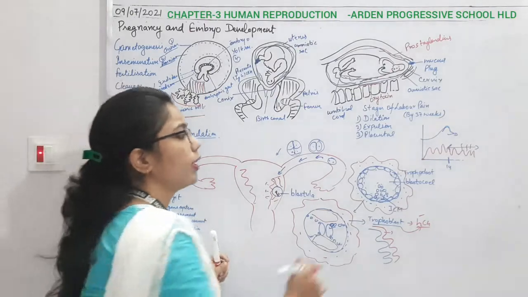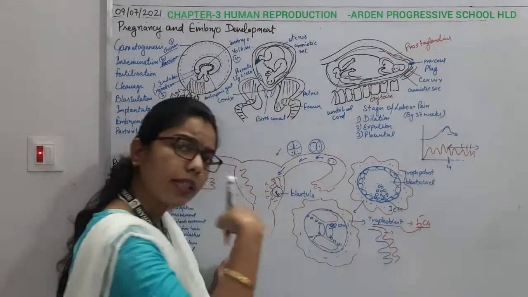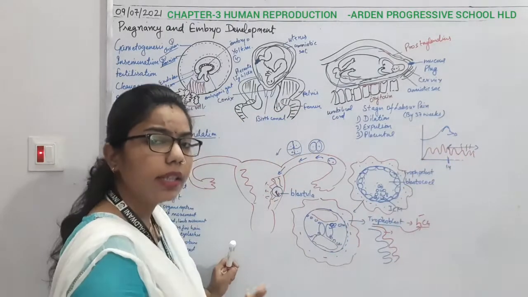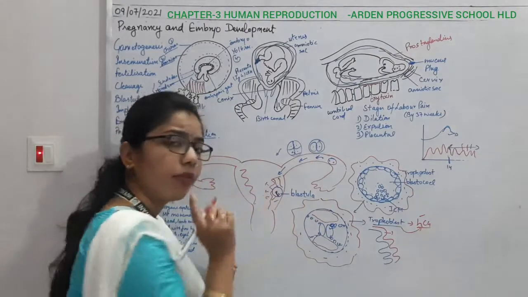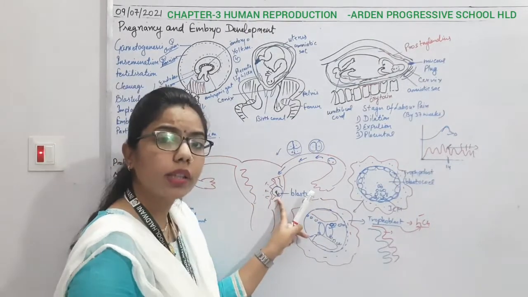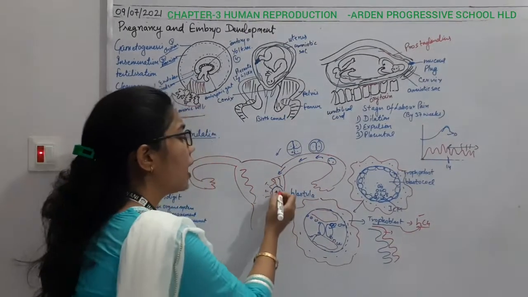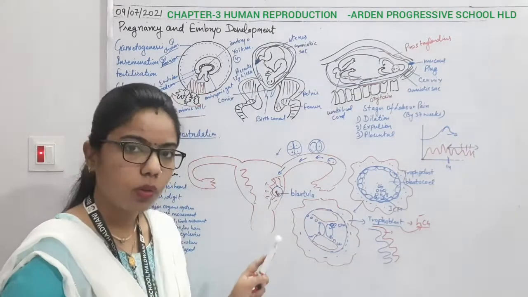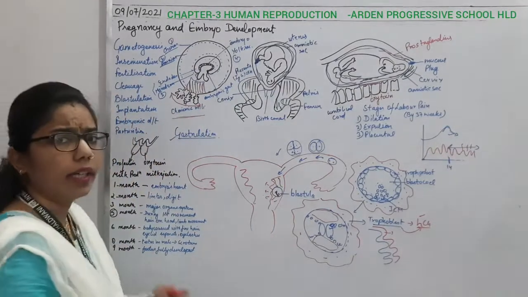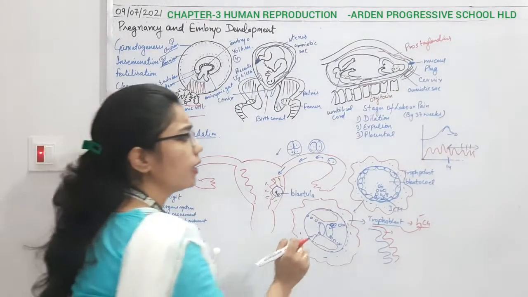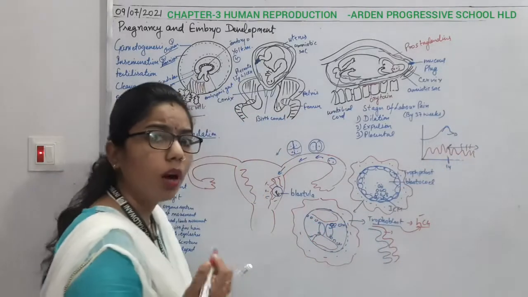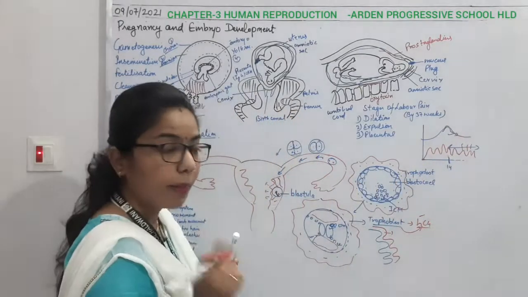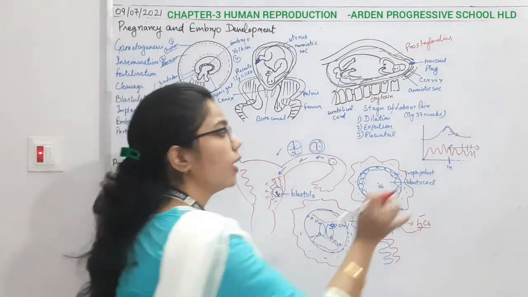Now one more important thing. On the 14th day, ovulation will occur, so what will happen after the 14th day? It means that within a week all the changes will take place. All the cleavage will take place, and after the 7th day, on the 8th day, there will be changes in the embryo. After that, there will again be some release of hormone. How is the hormone going to be released? Because the LH hormone is decreasing after the 14th day, but the endometrium lining has to be maintained.